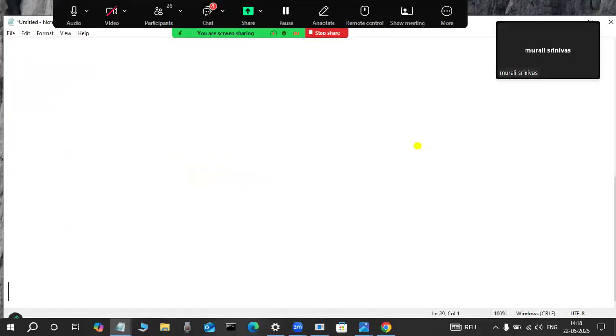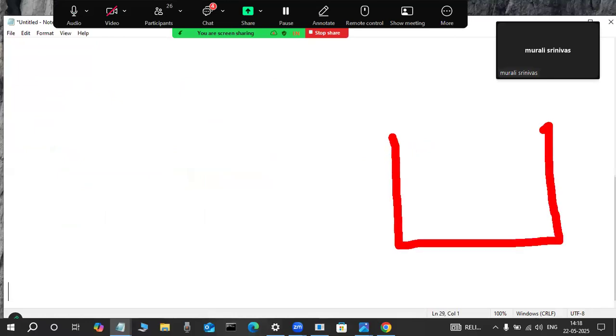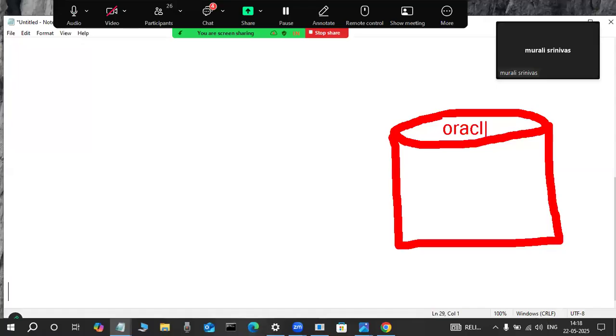Actually, I'm installing Oracle software. In the future you will also install it. Observe slowly here. Whenever we install Oracle software, which is DBMS software, like Oracle software, SQL Server software, DB2 software, they are DBMS software only. Later you will be familiar. Once we install those softwares, automatically one container is created in some place, which is called a database. This is an Oracle database.